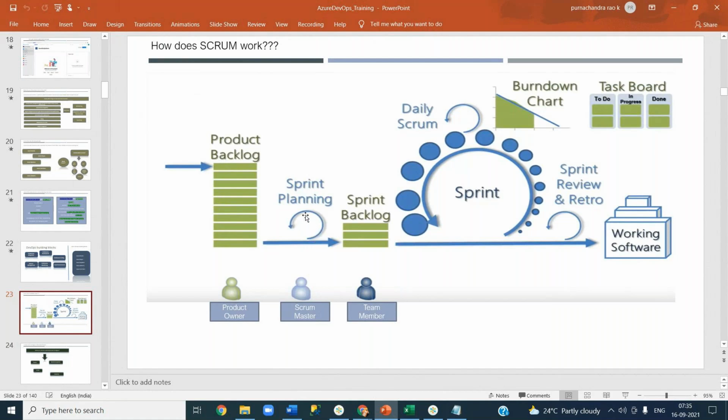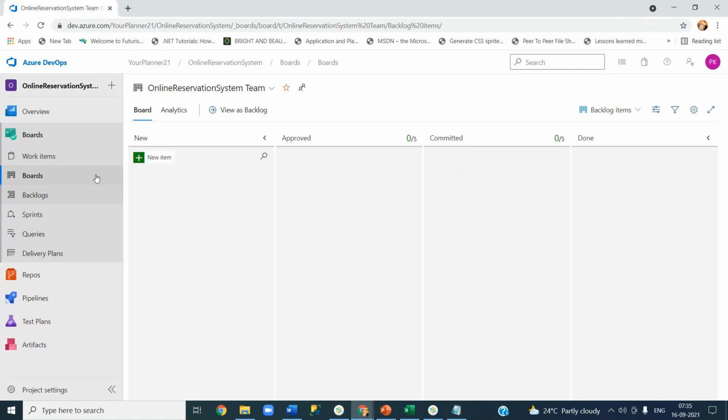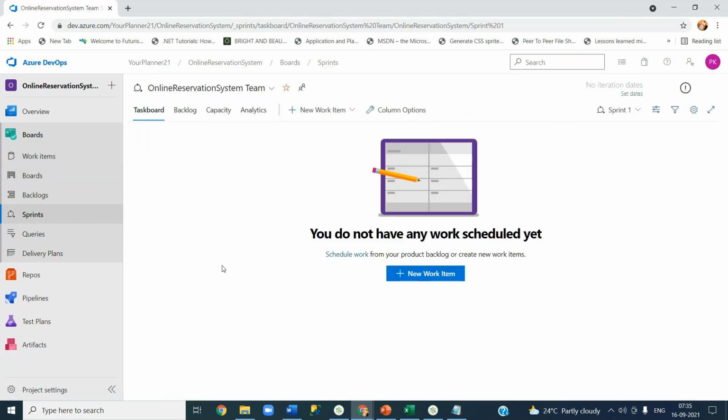So that will go as part of the sprint planning. Once the sprint planning is done, you will have the sprint backlog. Let me go ahead there. Now whatever you see here is just a product backlog, but in the sprints you don't see anything here, because you haven't planned it actually. So we need to plan all these things.